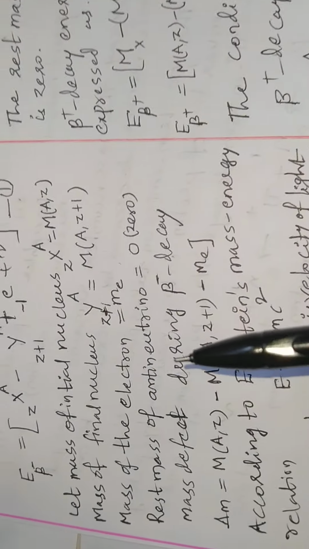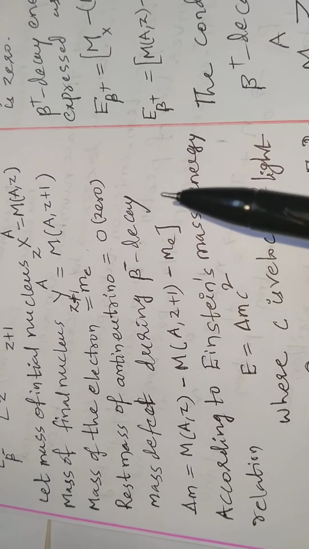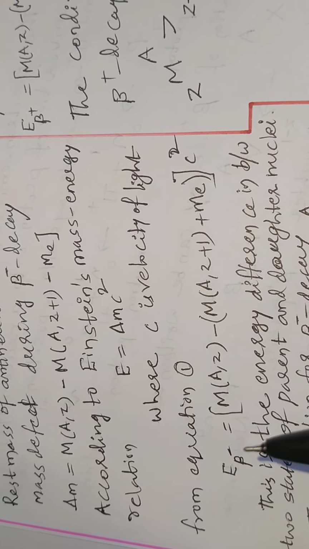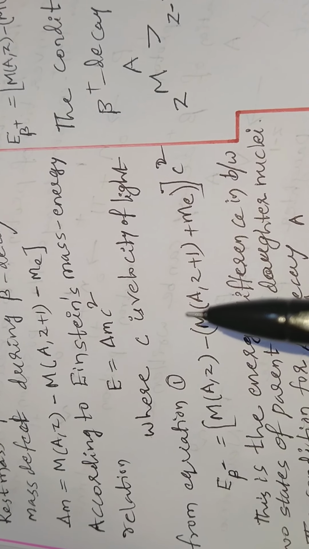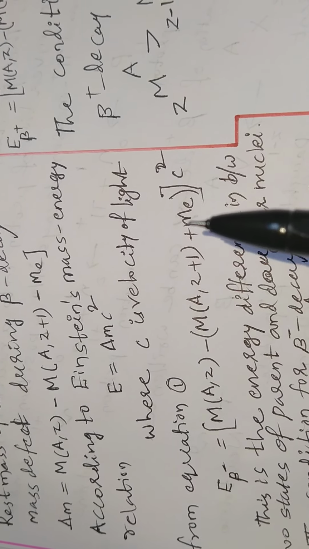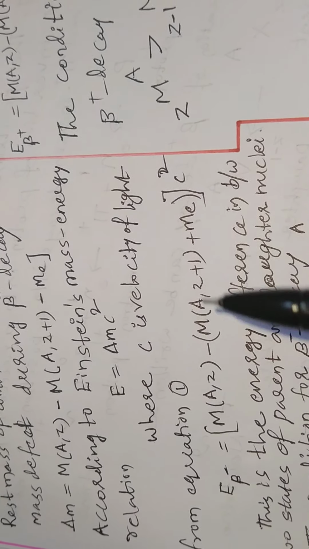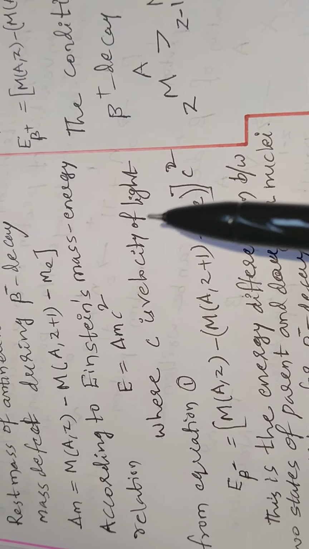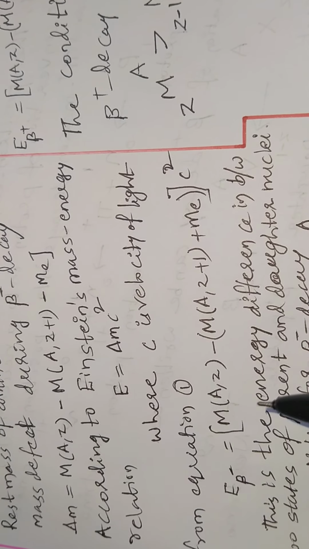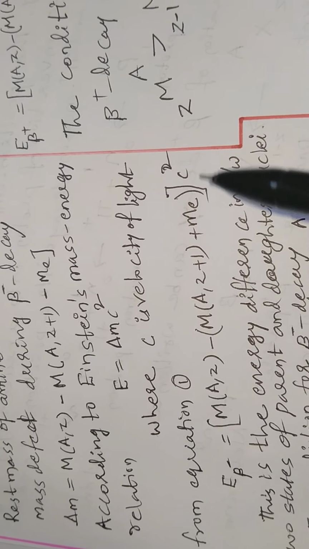Therefore, this equation can be written as E beta minus equals the bracket of m of A comma Z minus m of A comma Z plus 1 minus m e, times c square.